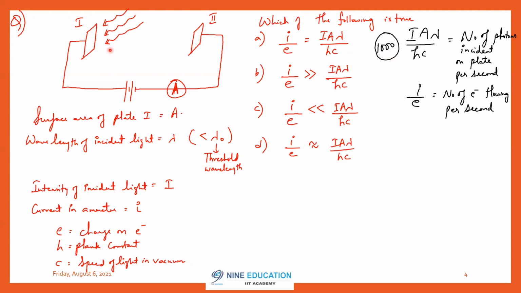Okay, if 1000 capable photons fall on the plate, how many electrons are formed? 1000 electrons, or less than 1000 electrons, or greater than 1000 electrons? If 1000 photons are incident on the plate, more than 1000 electrons ejecting out of the plate is not possible. Agree or not? Because from the photoelectric effect, you know that one photon is capable of releasing one electron. So if 1000 photons fall per second, more than 1000 electrons cannot come out. So directly the second option is wrong.